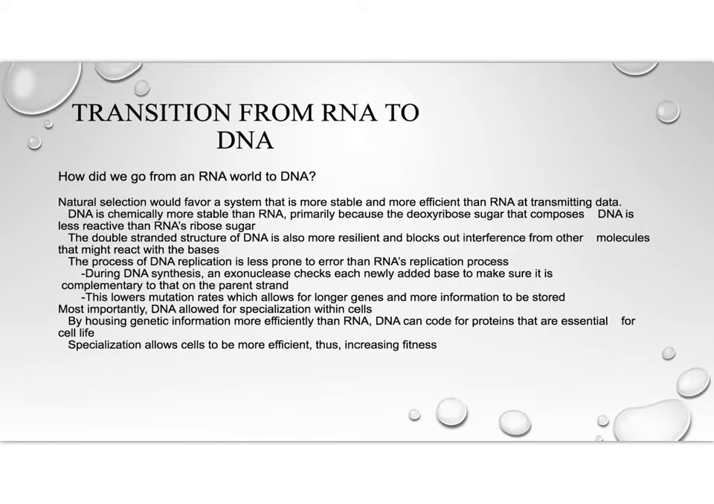How did we go from an RNA world to DNA? DNA is chemically more stable than RNA, primarily because the deoxyribose sugar that composes DNA is less reactive than RNA's ribose sugar. Most importantly, DNA allowed for specialization within cells.